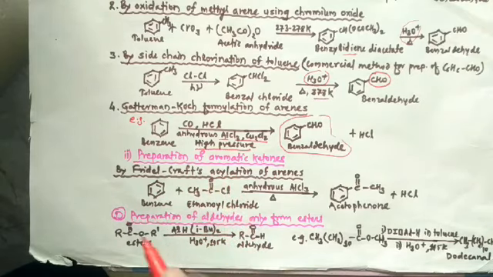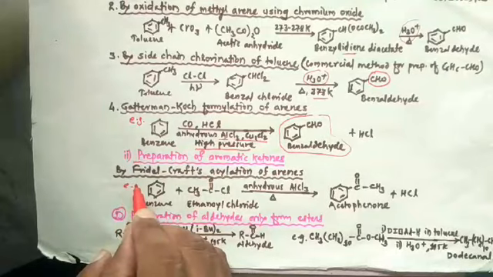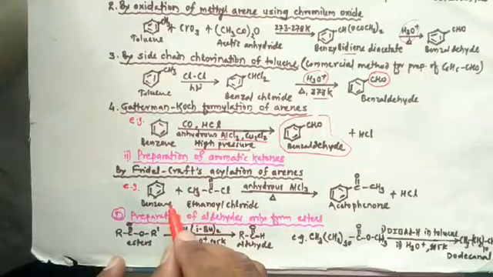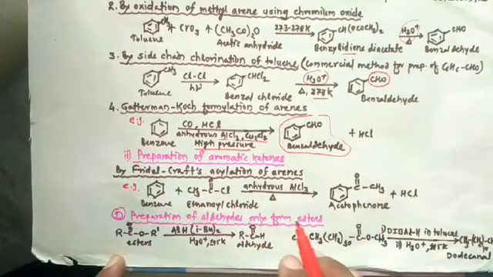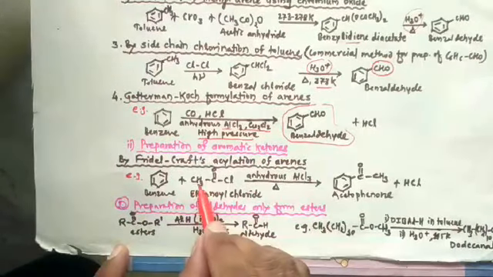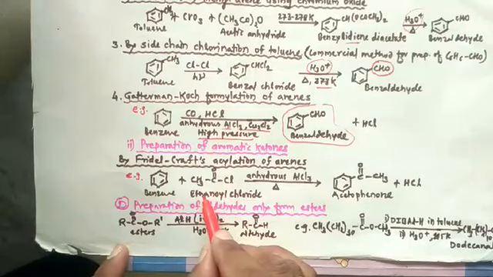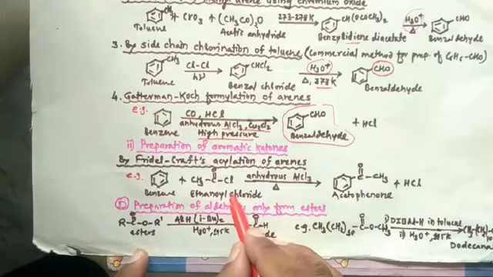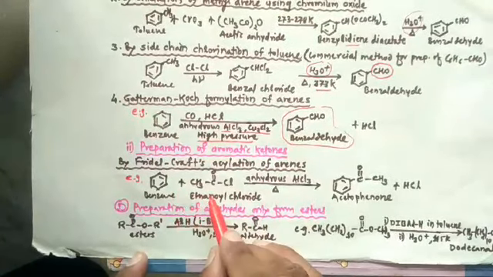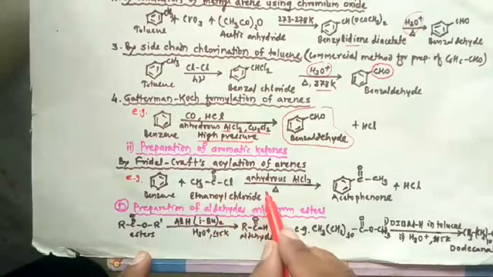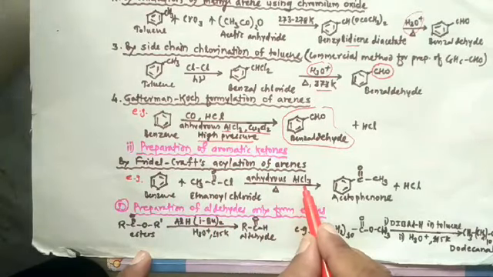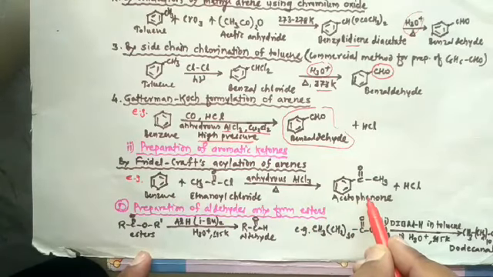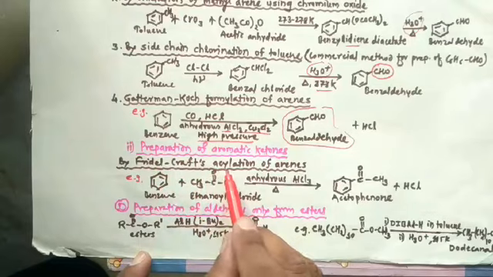So let's study this example. Here benzene reacts with acetyl chloride, or its another name, ethanoyl chloride. So benzene on reacting with acetyl chloride, and when the reaction is carried out in presence of anhydrous aluminum chloride, it produces acetophenone, and the reaction is known as Friedel-Crafts acylation.